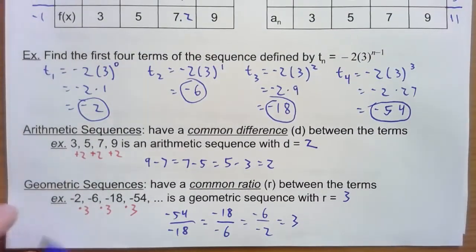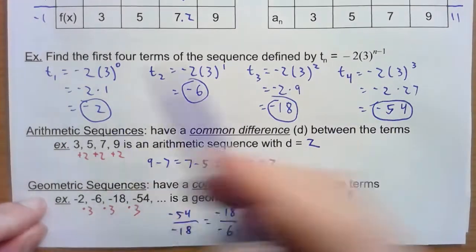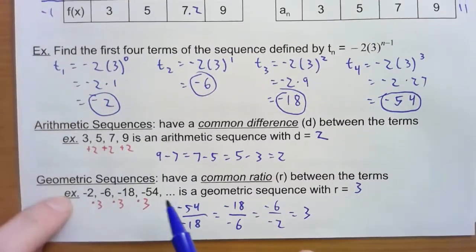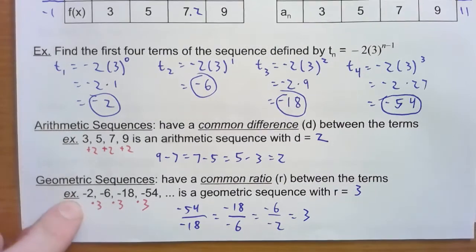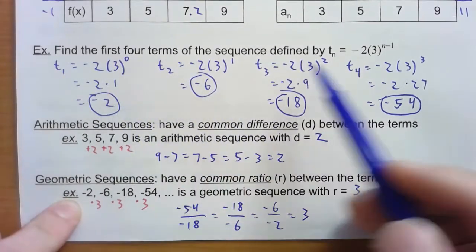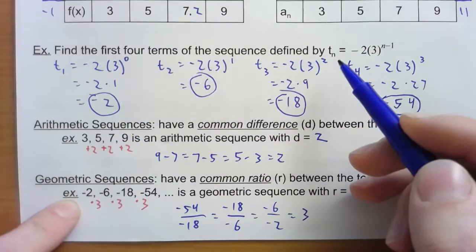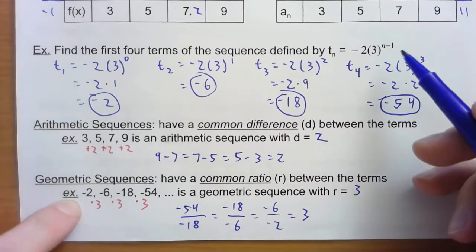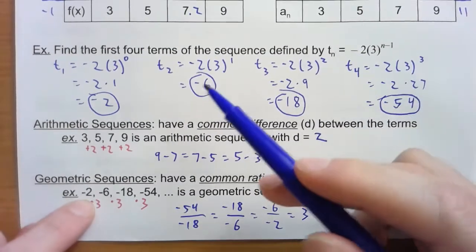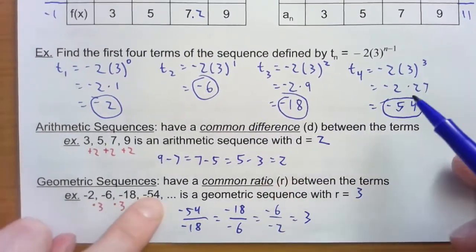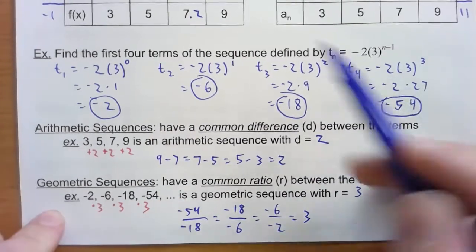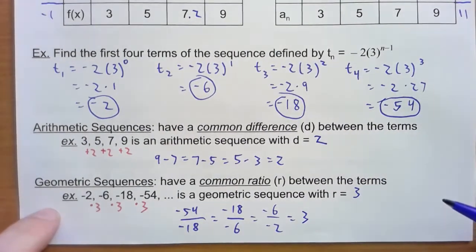So not coincidentally at all, the first 4 terms of this sequence in this example were the ones that I had here for our geometric sequence example. So this sequence t sub n here is the list of numbers: -2, -6, -18, -54, and so on. That's an example of a geometric sequence.